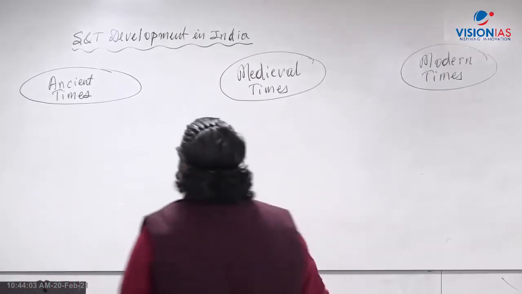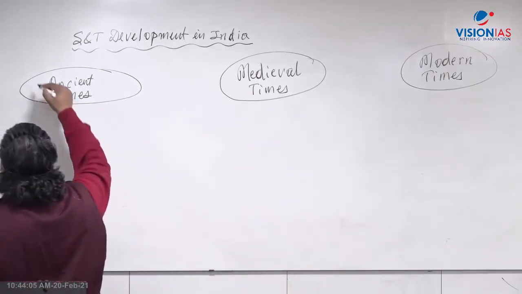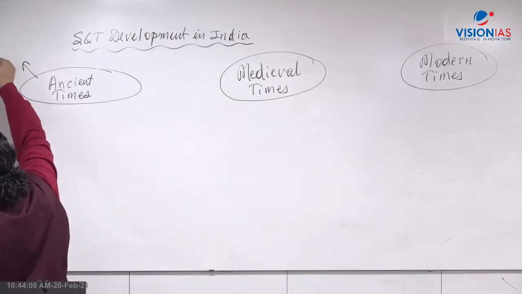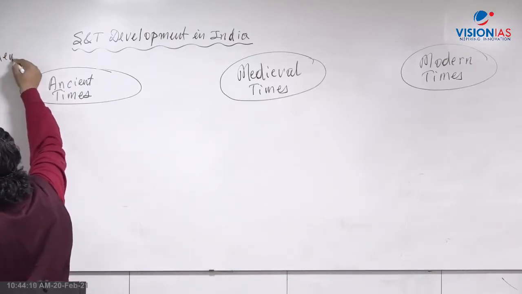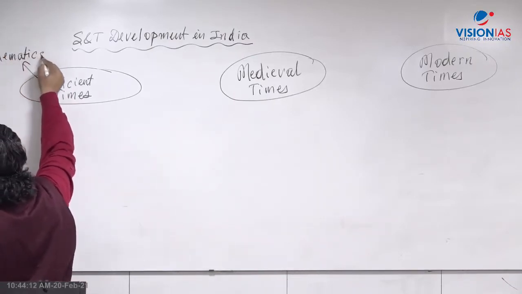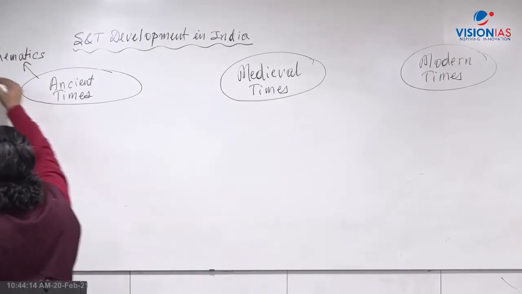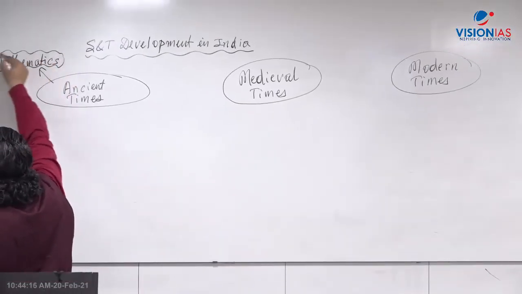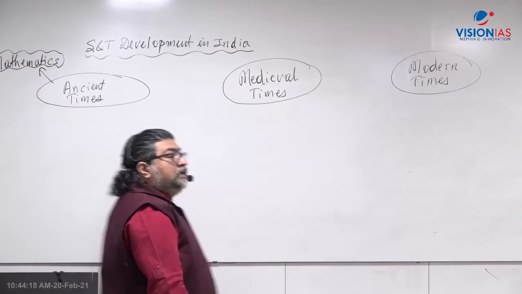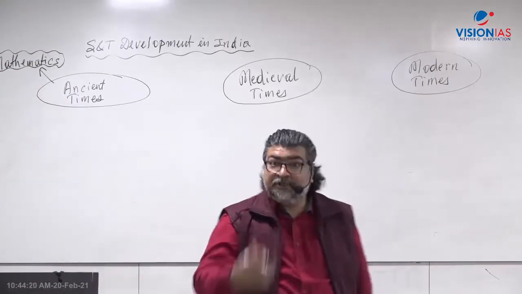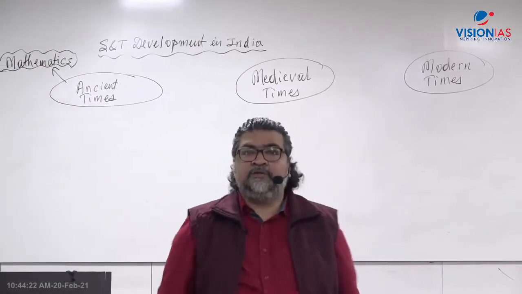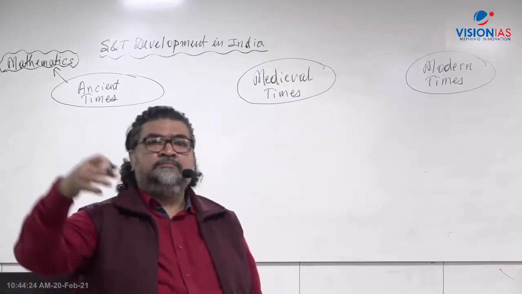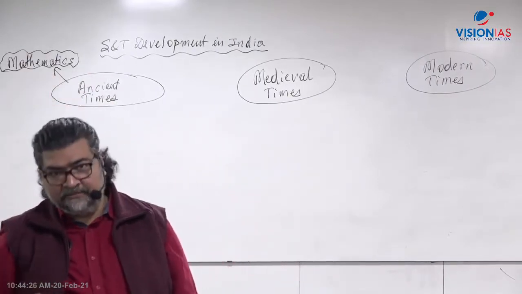So in ancient times, one area which comes is mathematics. In the field of mathematics, you'll come across it even in the history books. When you read NCERT books, you'll come across the development of the society of that time.